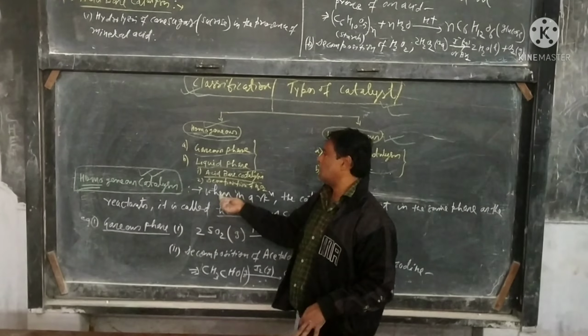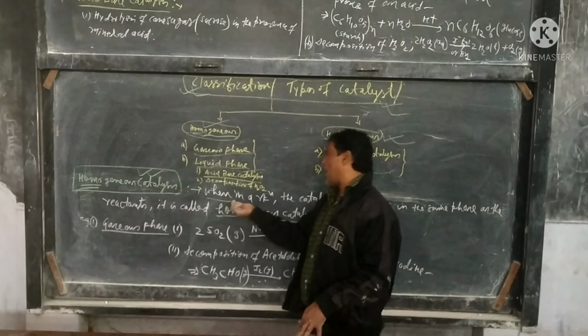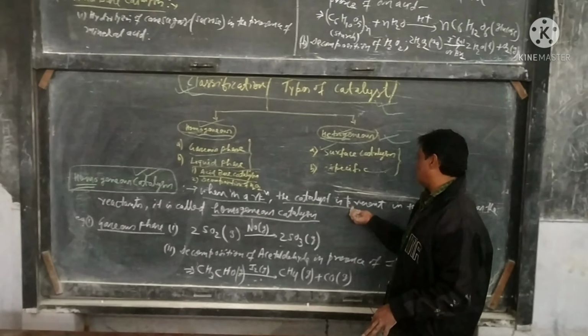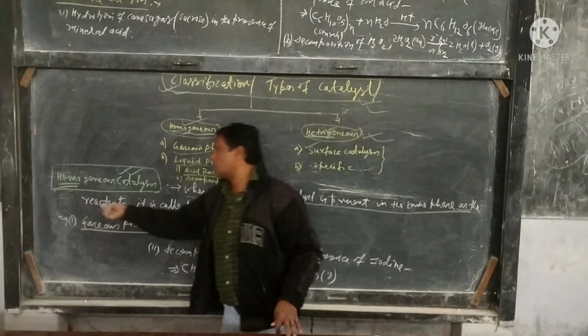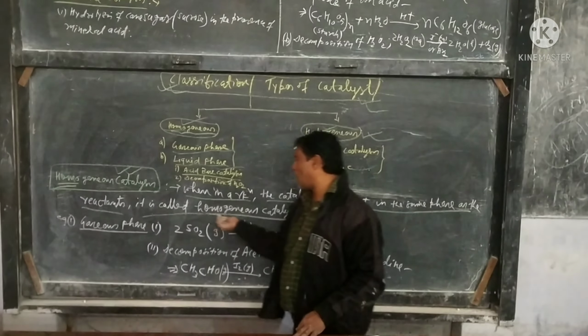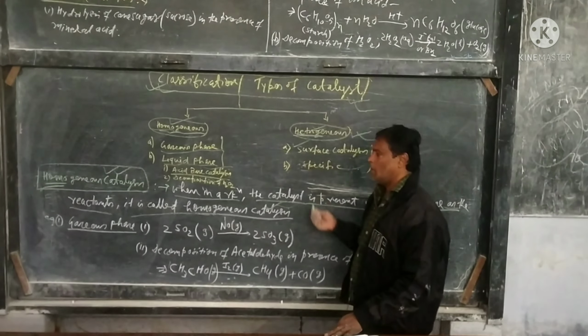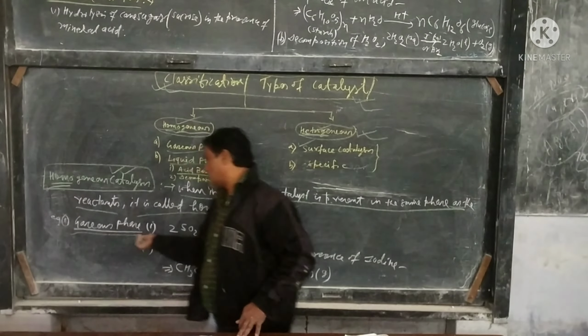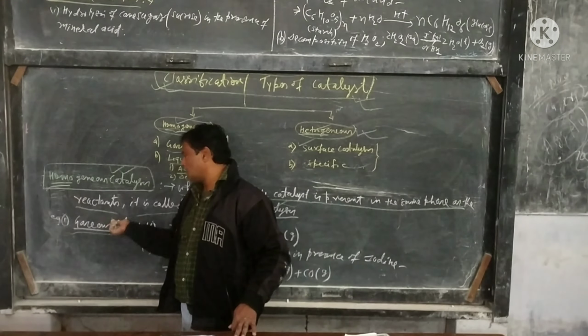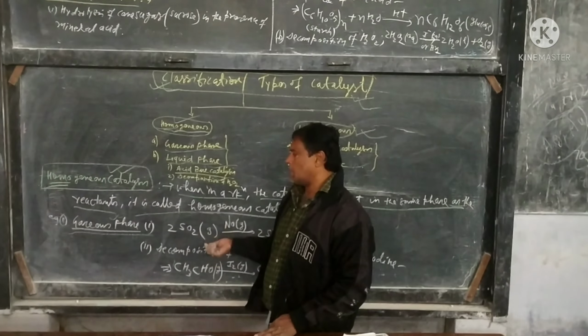Basically, homogeneous catalysis is where, in a reaction, the catalyst is present in the same phase as the reactants. Number one is the gaseous phase, where the reactant and catalyst are both in the same gaseous phase.